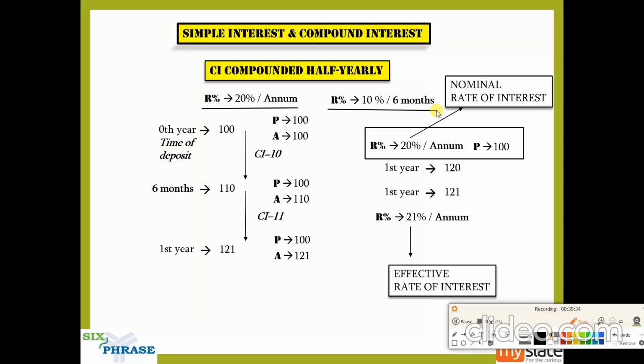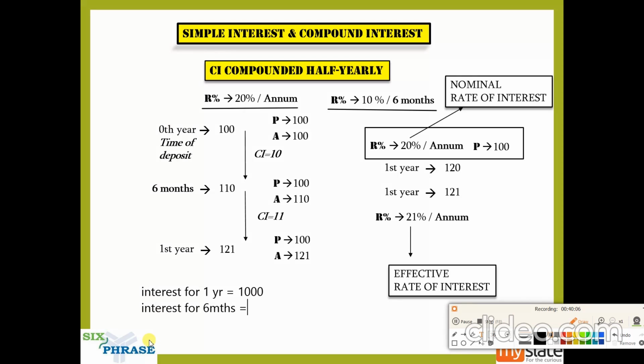Now, some of you might not understand how this 10% came about. Let us suppose the interest amount for 1 year is 1000. What will be the interest for 6 months?